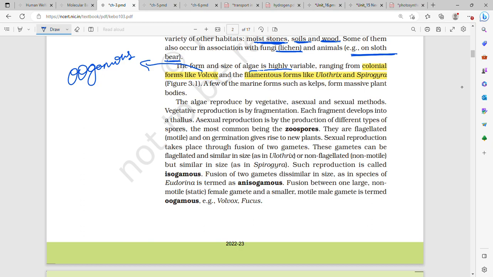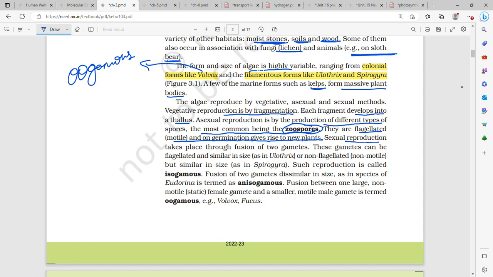A few of the marine forms, such as kelps, form massive plant bodies. Now the algae reproduce by vegetative, asexual and sexual methods. Vegetative reproduction in algae is by fragmentation. Each fragment develops into a thallus. Asexual reproduction is by the production of different types of spores. The most common is the zoospore, which is the asexual spore. Zoospores are the most common spores in algae. They can be flagellated or motile, and on germination give rise to new plants.